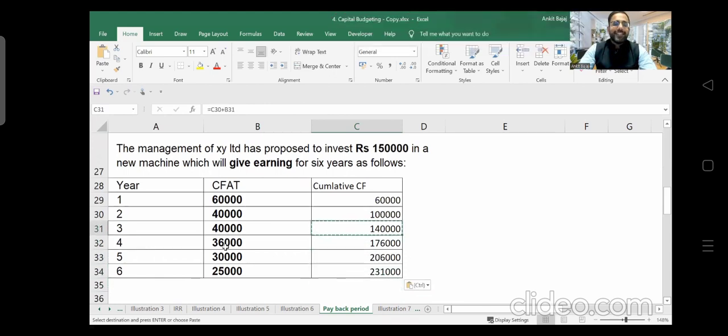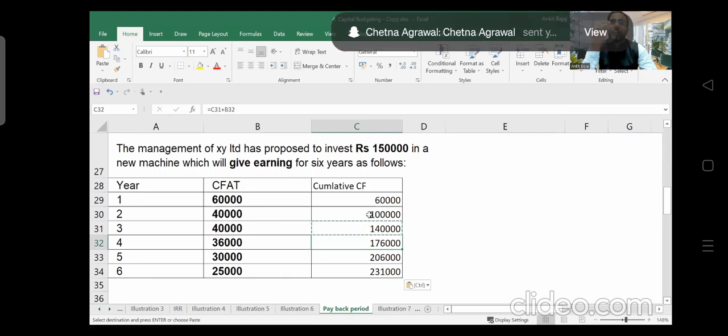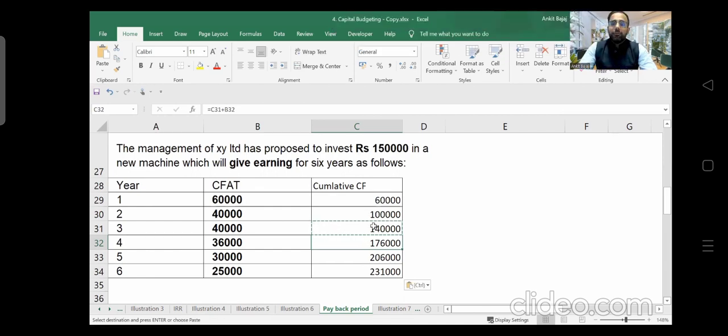Now let me know in which cell we are able to see 1,50,000 rupees profit. Is it possible to find 1,50,000 profit in any of the cells? Fourth, but here the profit is 1,76,000. If you check all the cells, nowhere is 1,50,000 mentioned. So we have to find two cells in which the 1,50,000 profit is hidden. Which years should I select? Third and fourth. The range is the third year and fourth year.